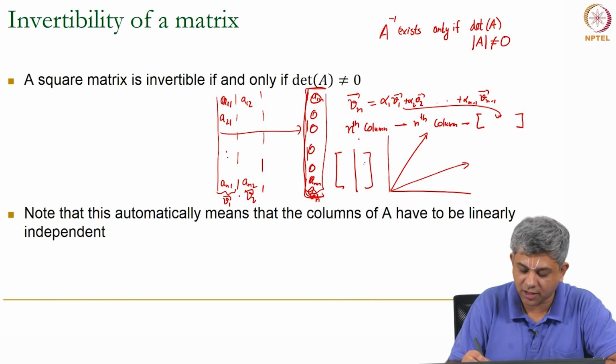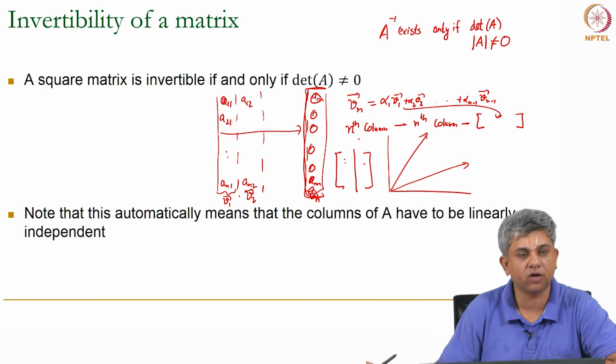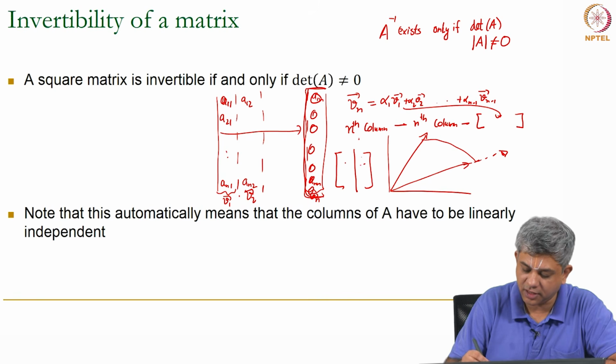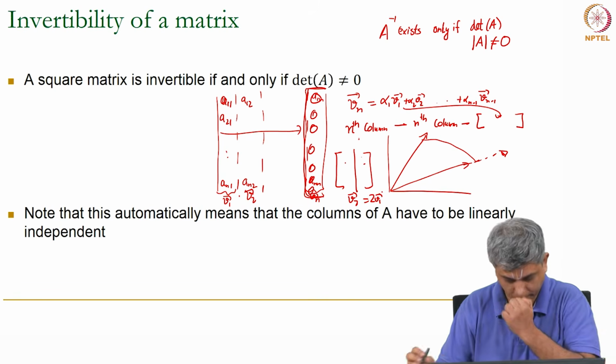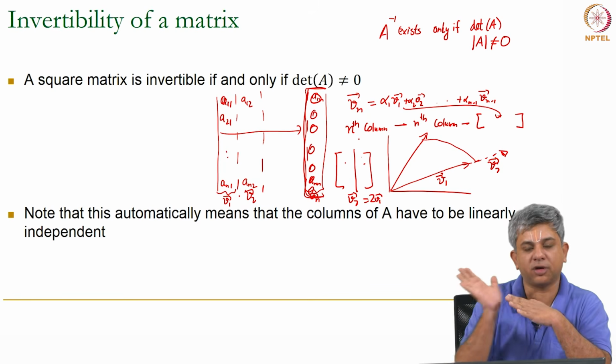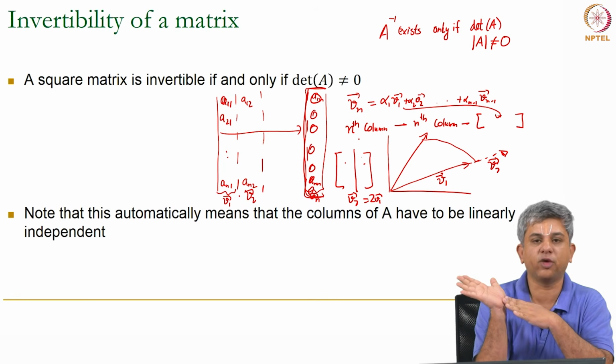In case one of them is linearly dependent on the other, let us say V2 is equal to 2 V1, then the area formed by these two vectors is simply going to be 0.